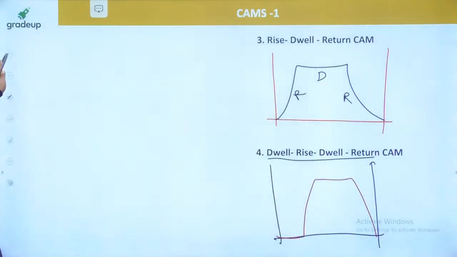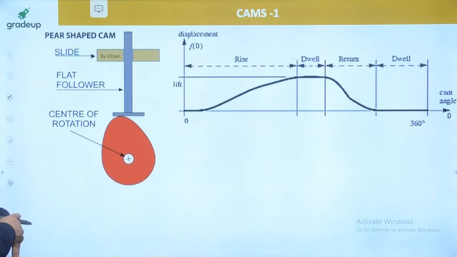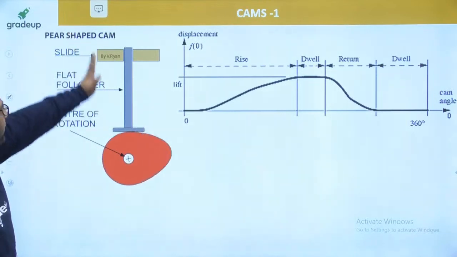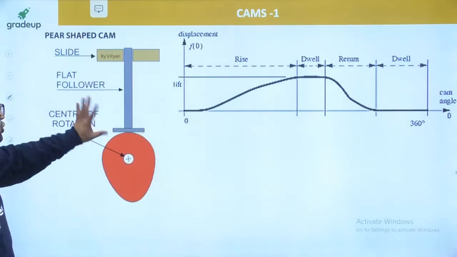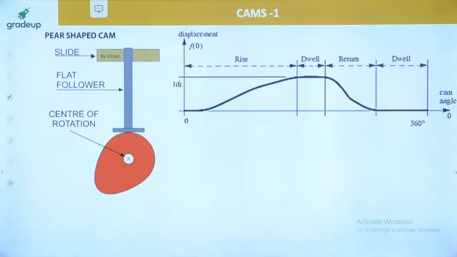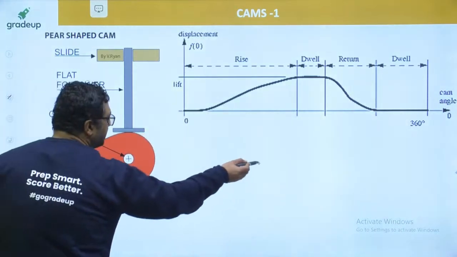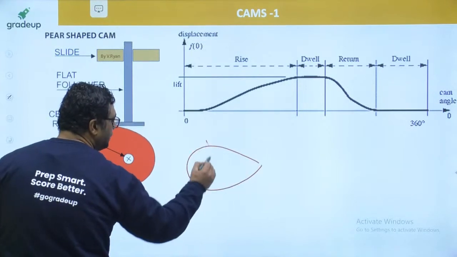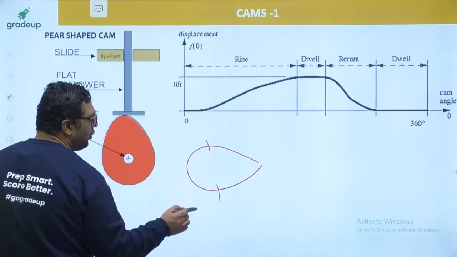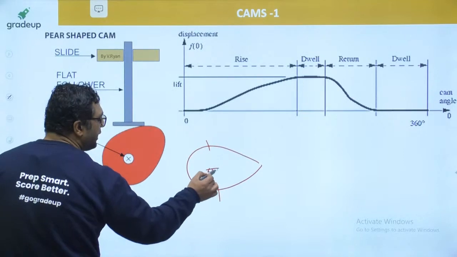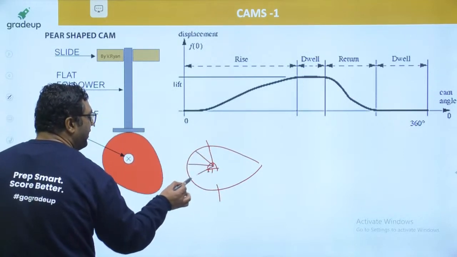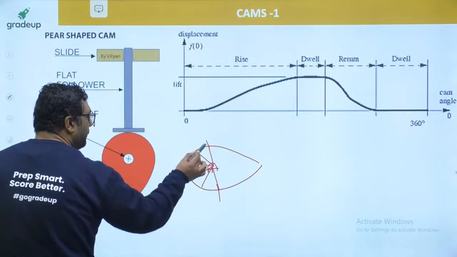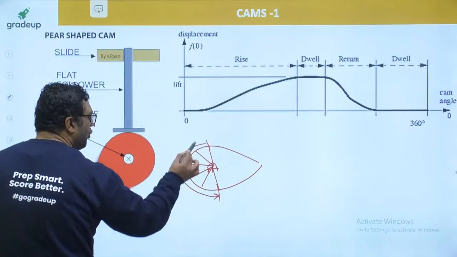Whenever the follower is going up it is rise, coming back is return. And whenever the follower is not having any motion, that is dwell period. If we have this kind of cam, from this to this the motion is not there. If this is the cam center, up to this the distance of cam and follower remains the same, so the follower does not move.